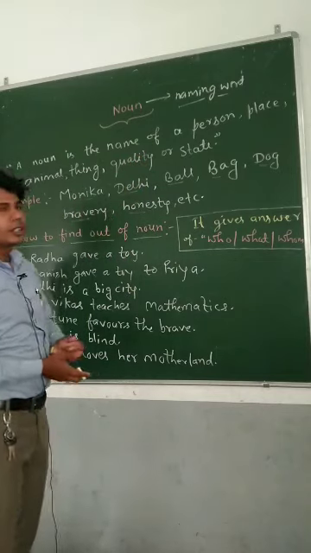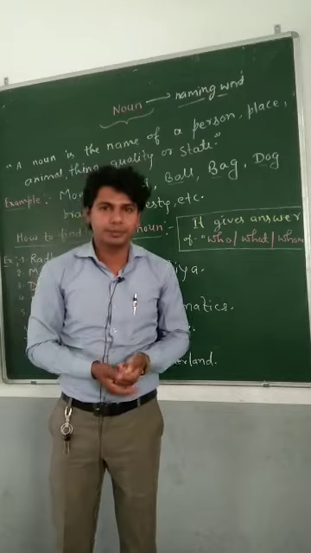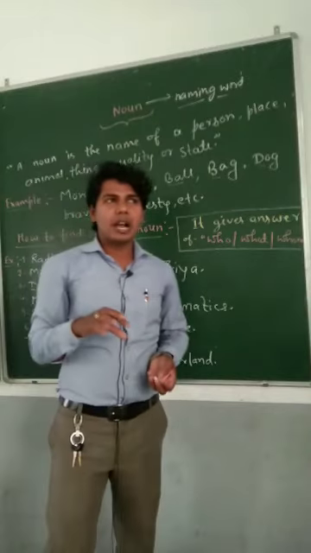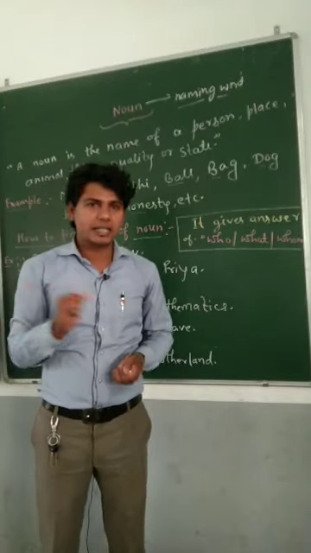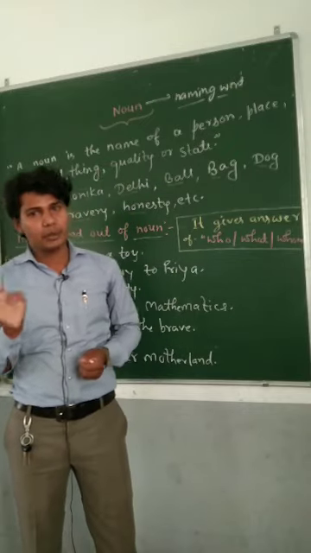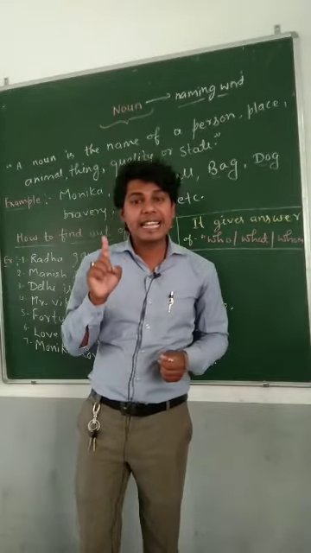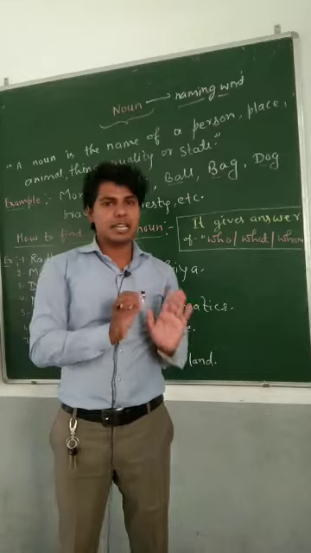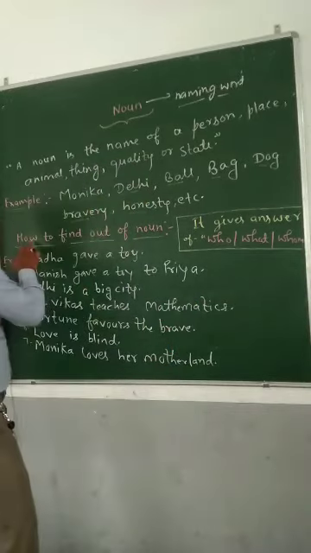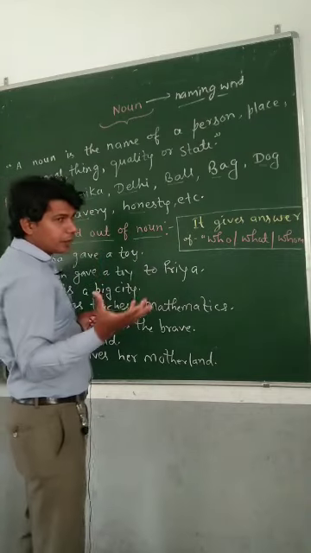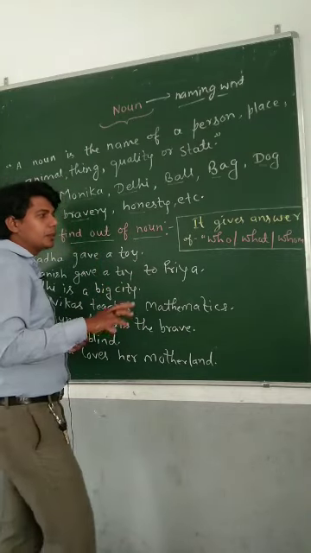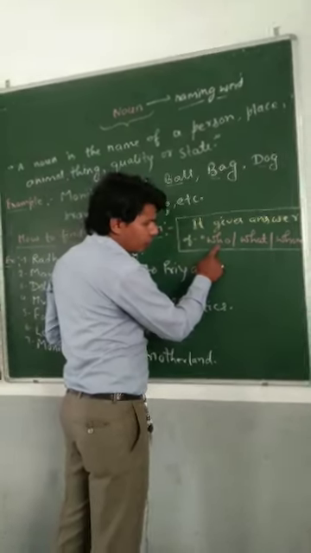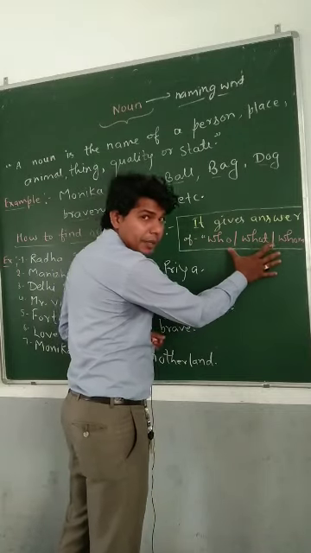Okay. Now the question is how to find out a noun. We can find out noun by using some particular words like what, who and whom. All those words that give the answer of what, whom and who are known as noun. Is that clear? So let's see how to find out noun. If we want to find out noun in a sentence, then we have to ask a question, and when the question gives the answer of who, what and whom, the word will be known as noun.